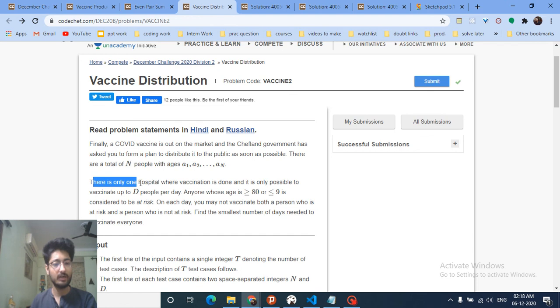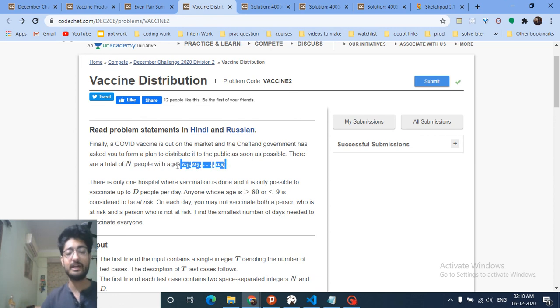There is one hospital where vaccination is done, and it is only possible to vaccinate up to D people per day. So in that hospital you can only vaccinate D people. Now, anyone whose age is above 80 or less than 9 is considered to be at risk. Because we are given the ages of the n people, we can know which persons are at risk and which are not at risk.